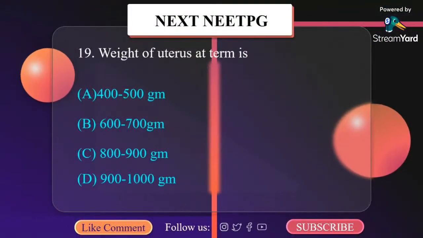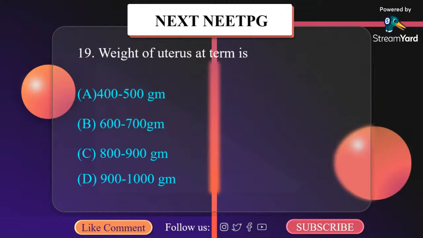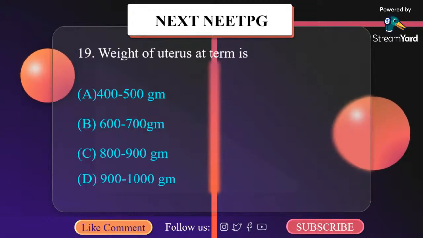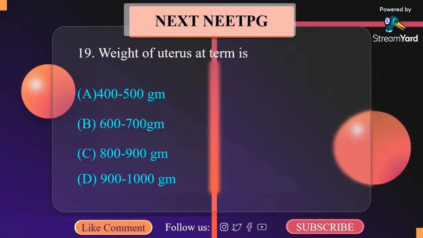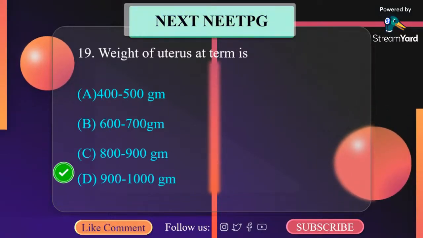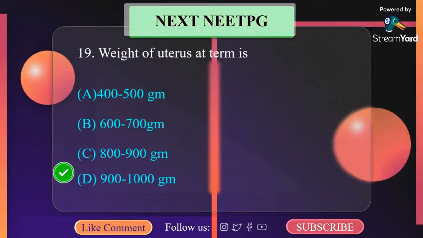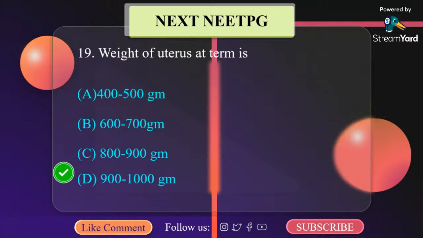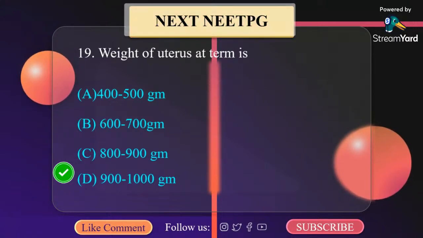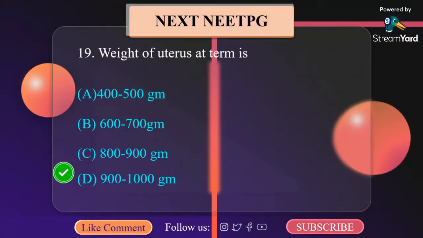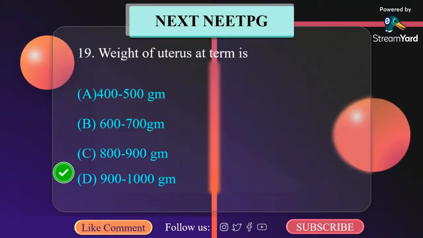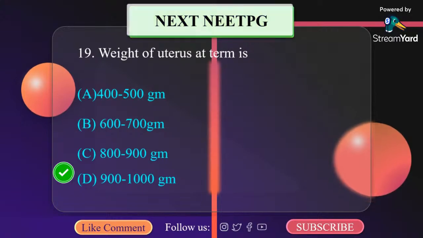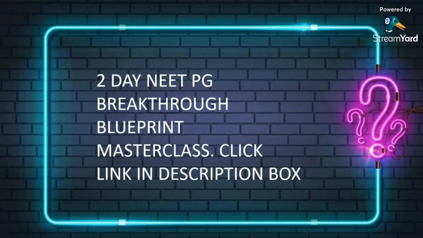Weight of uterus at term is: A, 400 to 500 gram; B, 600 to 700 gram; C, 800 to 900 gram; D, 900 to 1000 gram. This is 900 to 1000. See, the uterus in non-pregnant state weighs about 60 gram with a cavity of 5 to 10 ml and measures about 7.5 centimeter in length. At term, it weighs around 900 to 1000 gram and measures 35 centimeter in length. So at term, it is 900 to 1000.